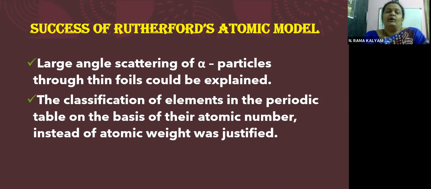First, according to Mendeleev, atomic weight was considered, and even the previous classifications also considered atomic weight as a basis of classification. But later on, it was taken as atomic number instead of atomic weight. So Rutherford's model justified this. That is, use of atomic number is much more convenient than atomic weight.